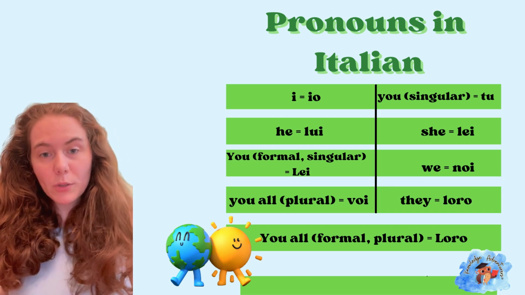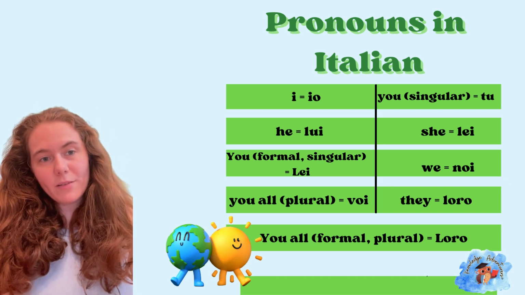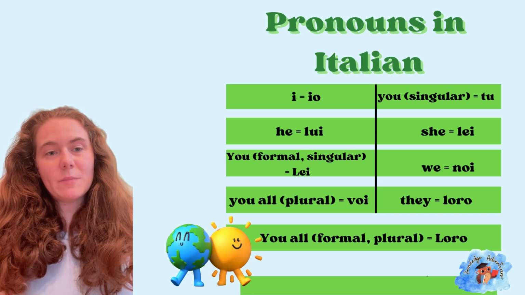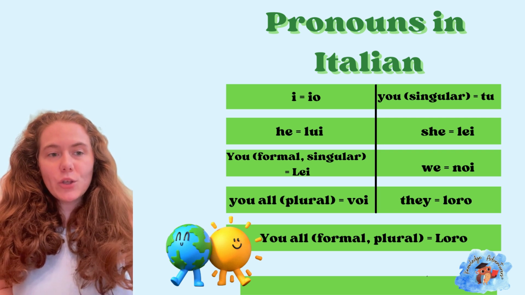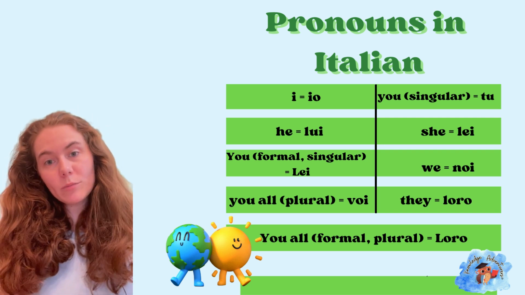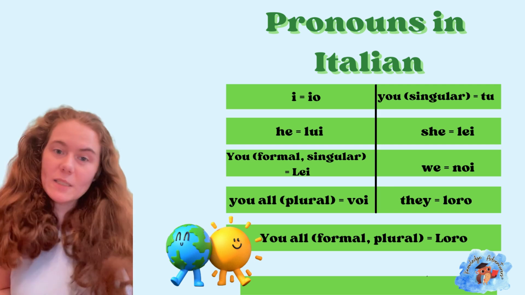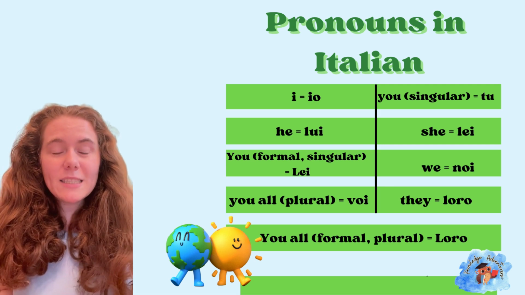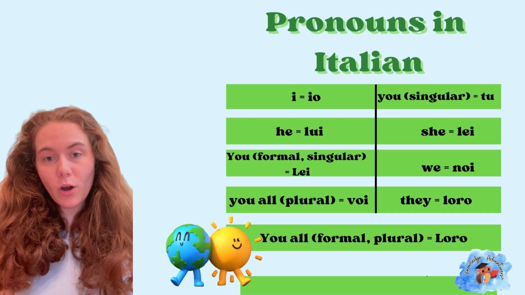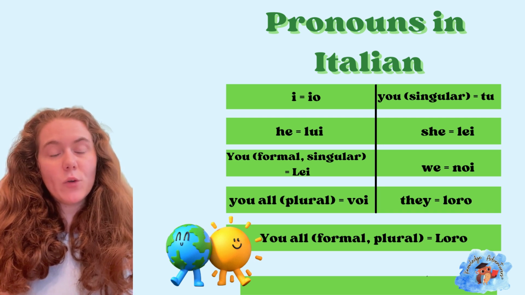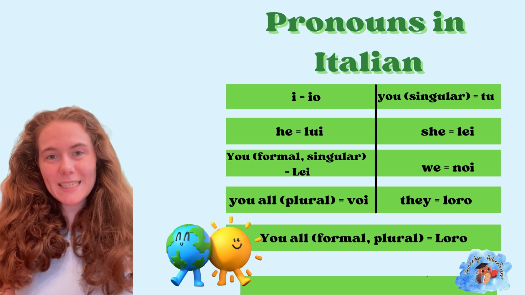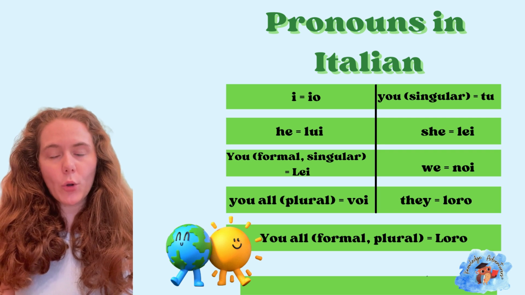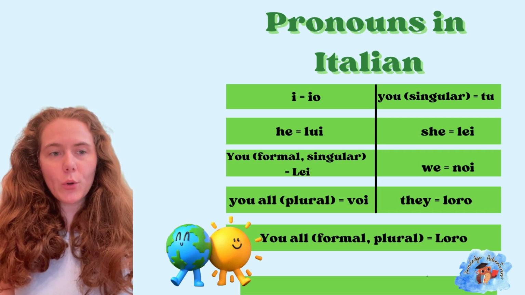Then we have the plural forms of pronouns. Starting with we is going to be noi, noi. You all plural. So it's not just you one person, but it's you all. So it has to be at least two people. And this is the same thing as saying you all or y'all. And this is going to be voi, voi. Next one is they, which is loro, loro.